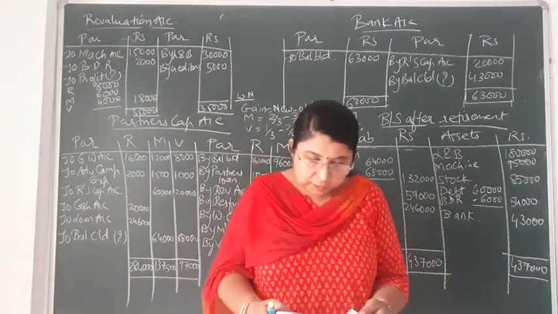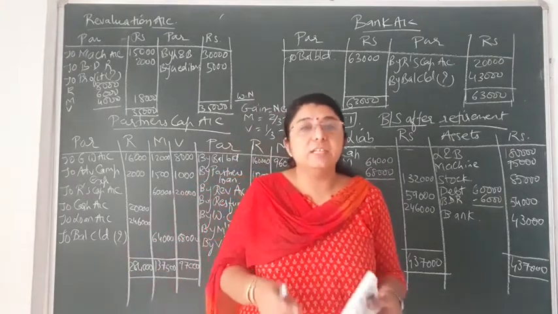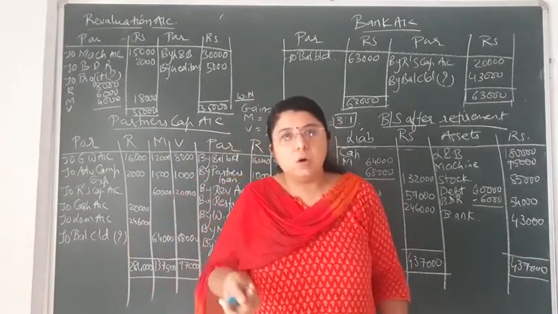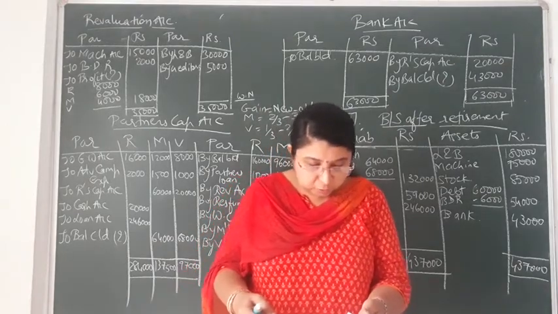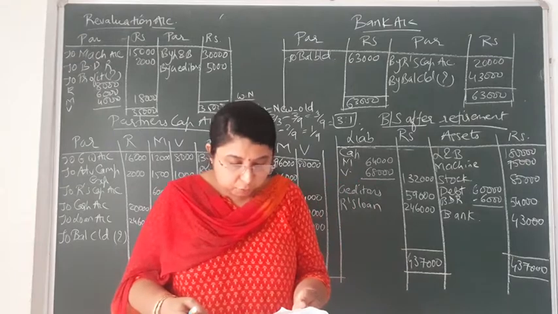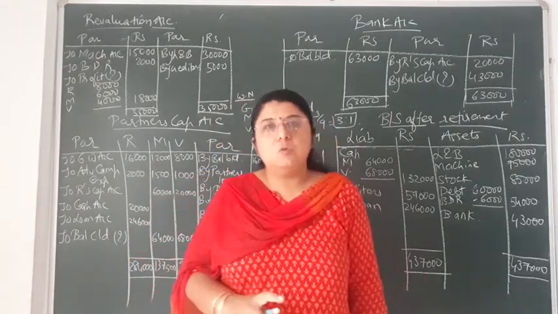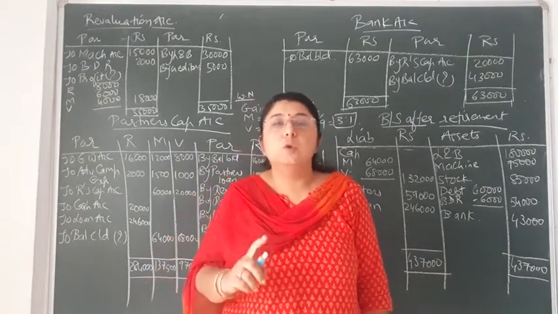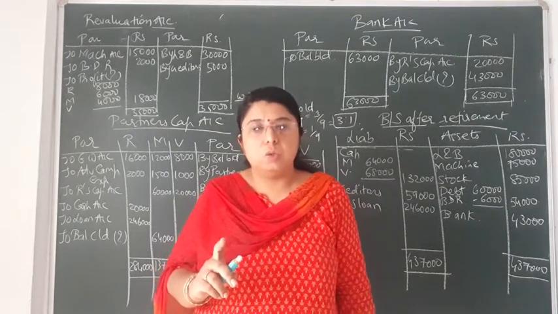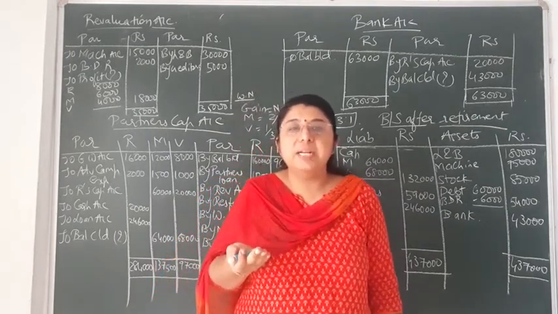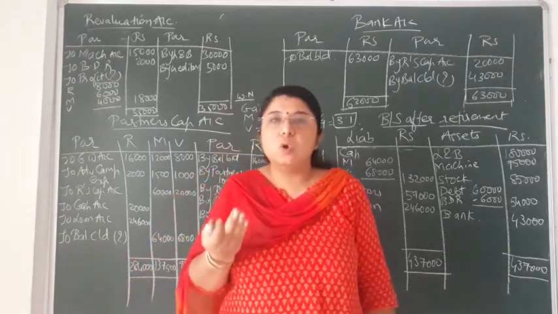Then afterwards the debtors. Debtors in the old balance sheet is given to you 60,000, and bad debt reserve, that is given to you 4,000. In the outer column it is shown to you 56,000. Now you can refer the adjustment number 3rd, and it is given provision for doubtful debts is to be kept at 10% on debtors. On 60,000 you will deduct 10%, then it would come to 6,000. But in the old balance sheet, bad debt reserve is given to you 4,000. So increase in value of bad debt reserve, that is by rupees 2,000. So that 2,000 is loss for the firm.